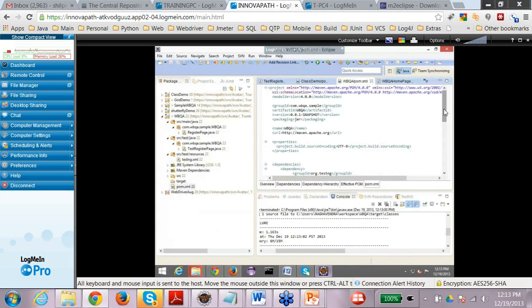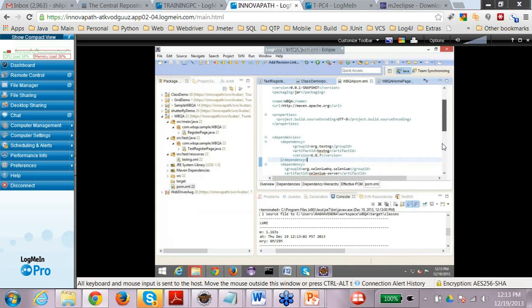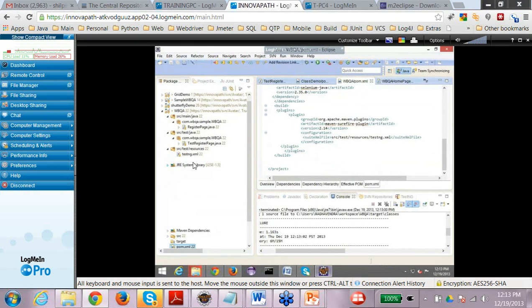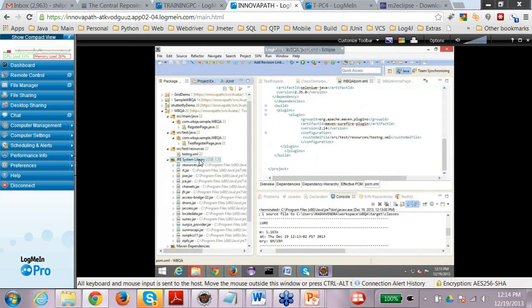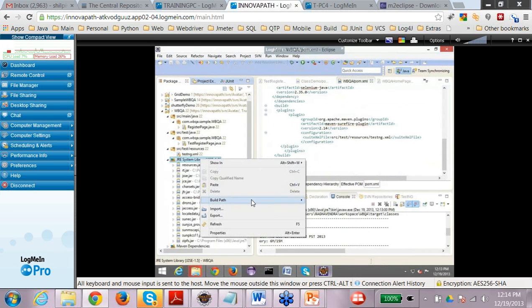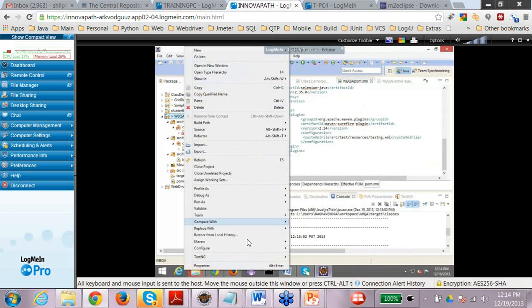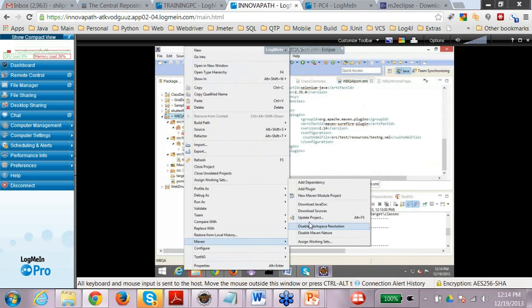The project might have been built using some previous version and you are right now using some other version. So what you can do is remove this from the build path and again update your project.